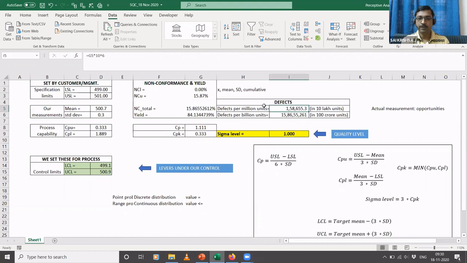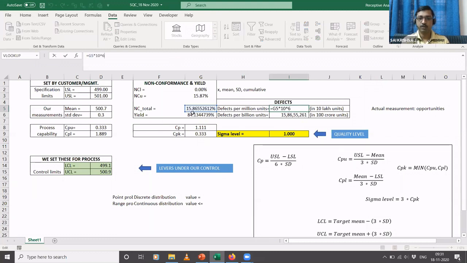We measure defects in 2 terms: one is defects per million units and the other is defects per billion units. By million, I mean in 10 lakh units, how many products you produce will be defective. And by billion, I mean in 100 crore units, how many products will be defective. So how have we calculated this?